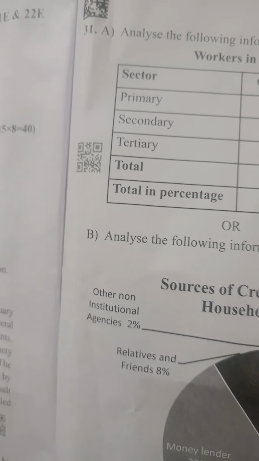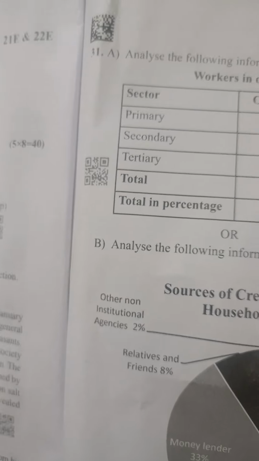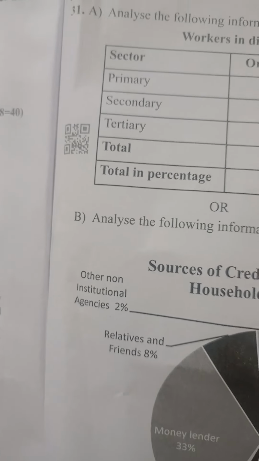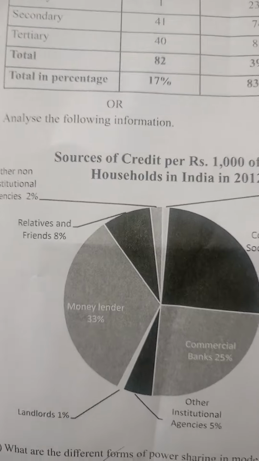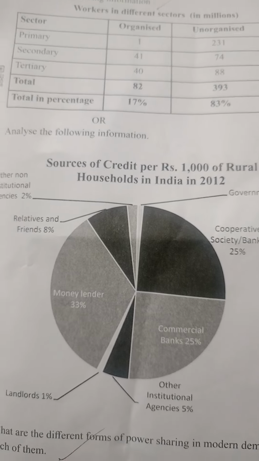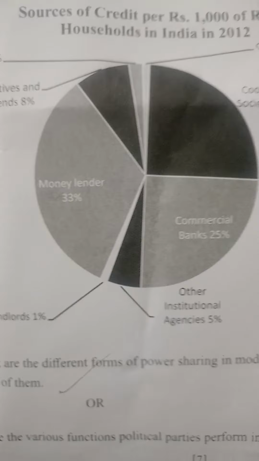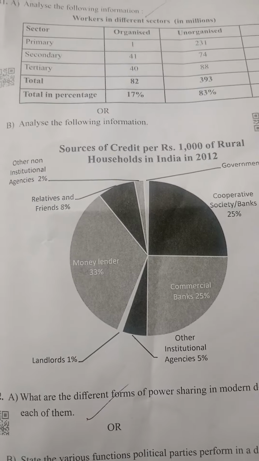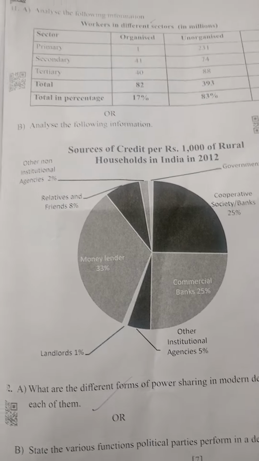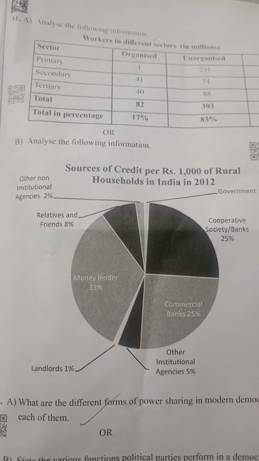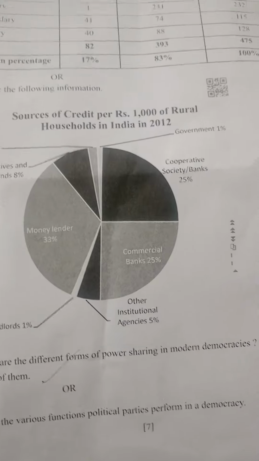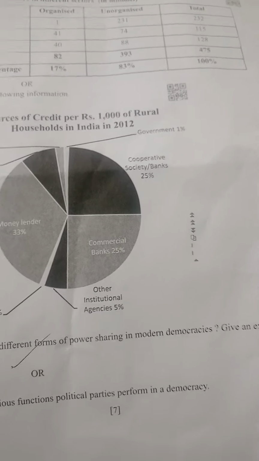So cooperatives gave just 25%. In this way, this pie chart may be explained and analyzed for the sake of getting a score. Any related points may also be given marks.